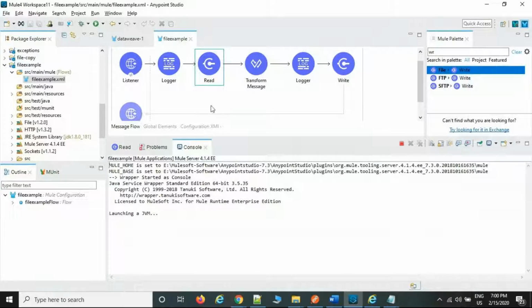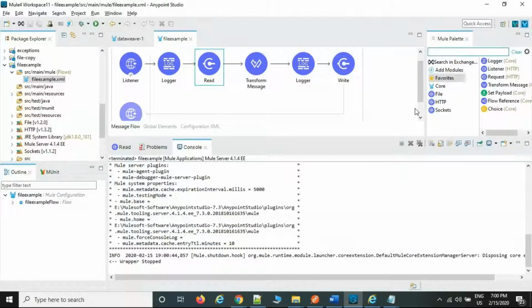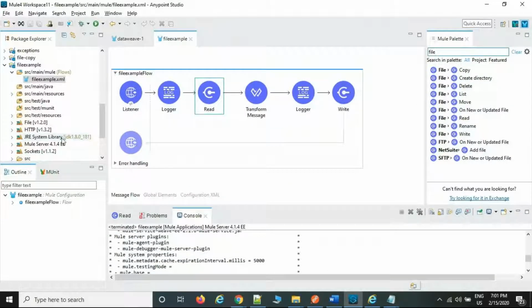So this is how we are going to read the file from a given location and write it to the other drive as well. And if you want to read the file at runtime and write it to another location as well, there are a couple of file palettes available. I'm going to cover the file palettes after we finish the data weave concept, because this is the option to read in the middle of the flow or at the source only. I'm going to cover the whole list of palettes after we finish the data weave, because these are the palettes used frequently in real time also. Okay, so for the time being, I'm going to explain reading the file and writing the file.